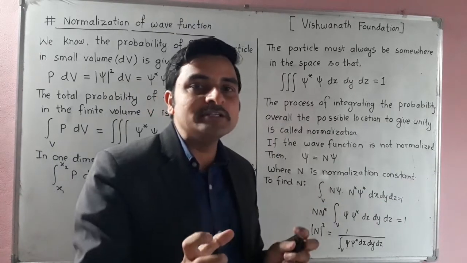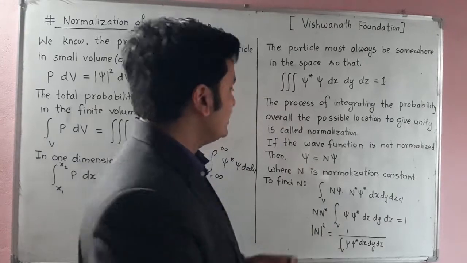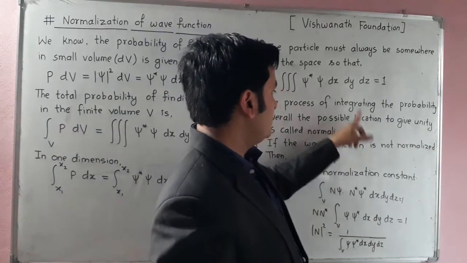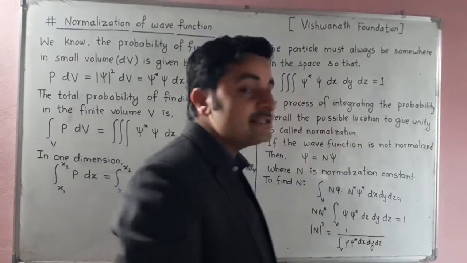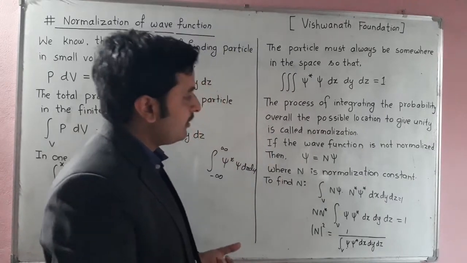Because the total probability of finding the particle is equal to 1. That is why it is called the normalized wave function, or the process is called normalization.